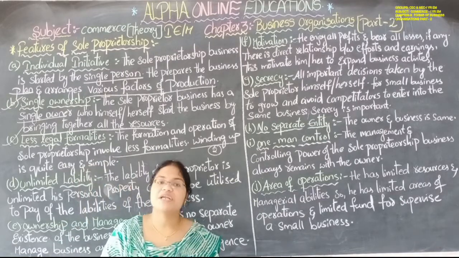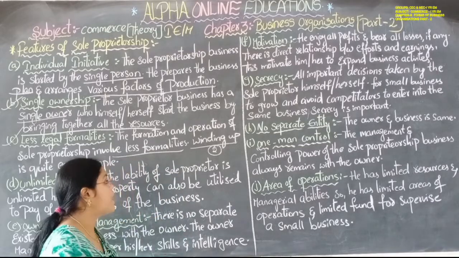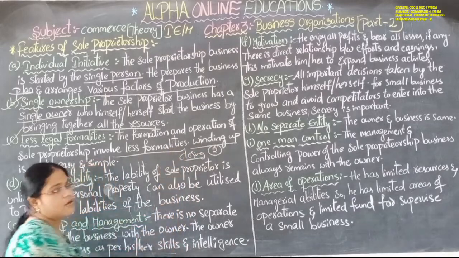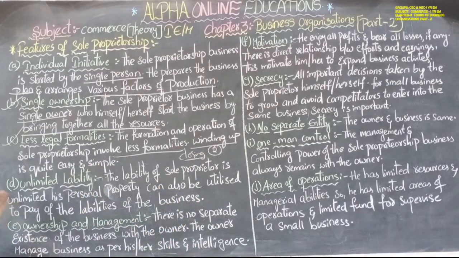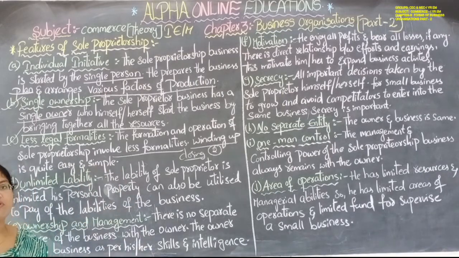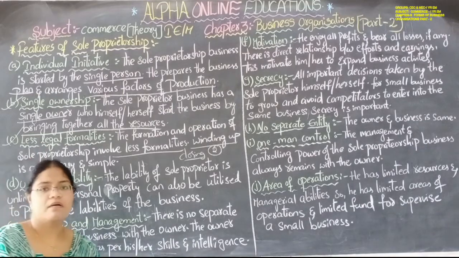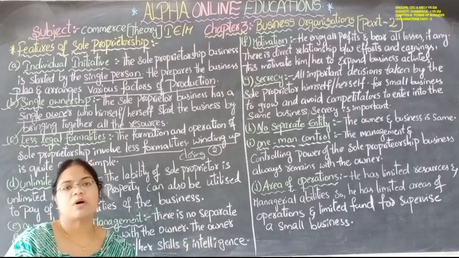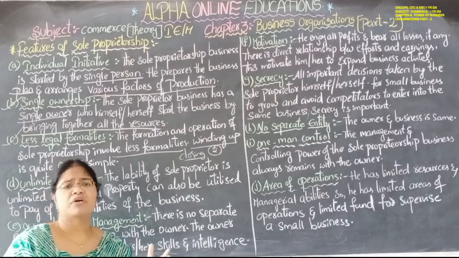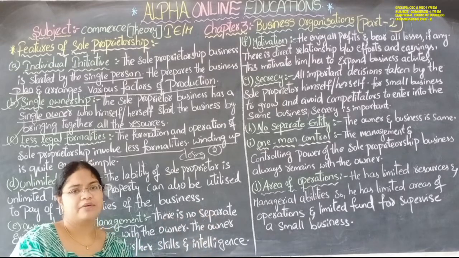Then it will become very difficult. At that time there is a chance of winding up of the business. Winding up is nothing but closing of the business. The business may be closed. So it is easy and simple to wind up. There are no formalities while winding up, and there are very few legal formalities while starting. While starting the business, very less formalities, and at the time of winding up there is no kind of formalities or anything. Easily and quickly he can wind up the business.